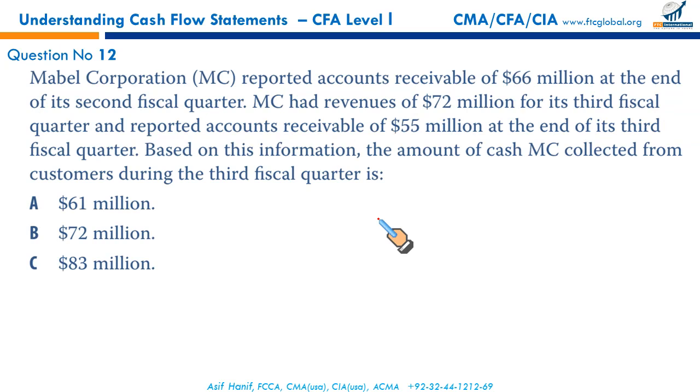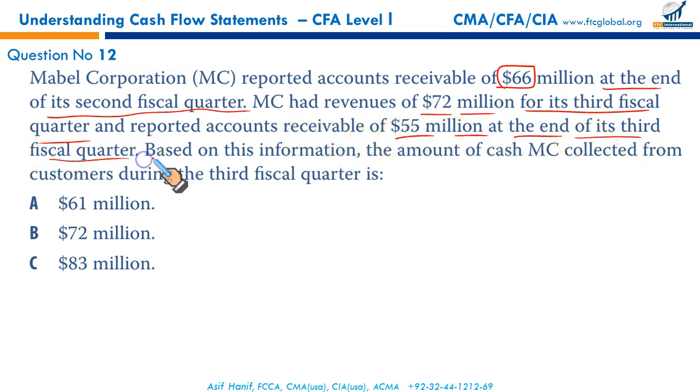Now we are talking. Mabel Corporation reported account receivables 66 million at the end of its second fiscal quarter. MC had revenue of 72 million for its third fiscal quarter and reported account receivable 55 million at the end of the third fiscal quarter. We have been given the opening receivables. We have been given the sales. We have been given the closing balance of receivables.